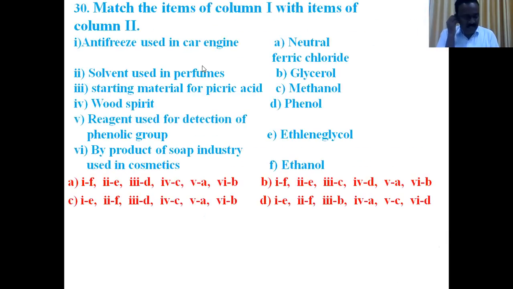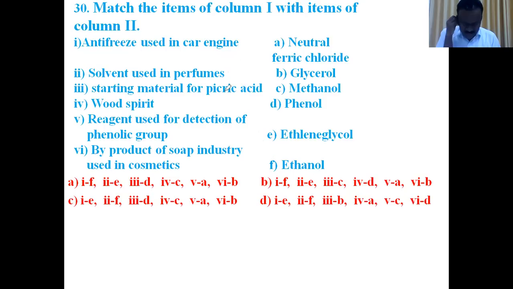Next question number 30. Match the items of column 1 with items of column 2. Antifreeze used in car radiators: ethylene glycol, given in E. Solvent used in perfumes: ethanol.